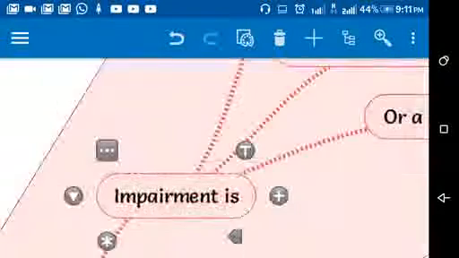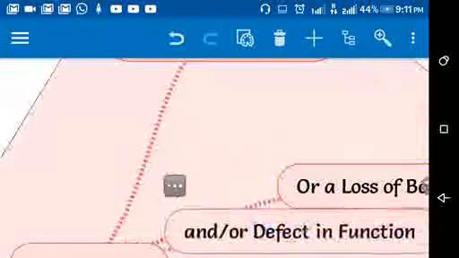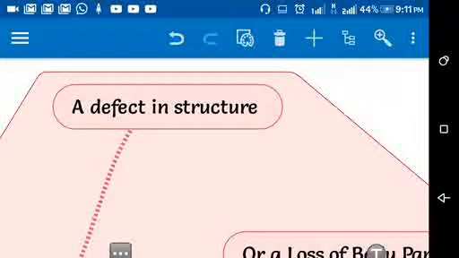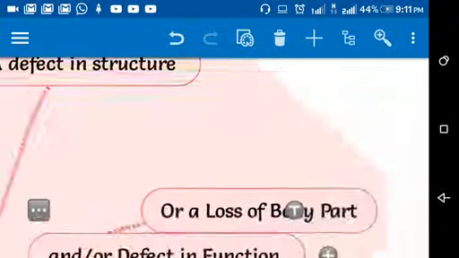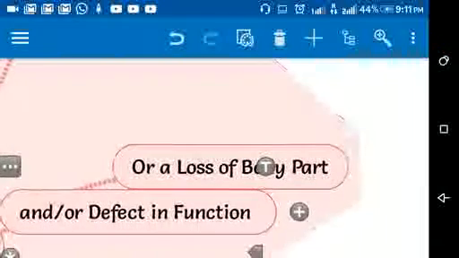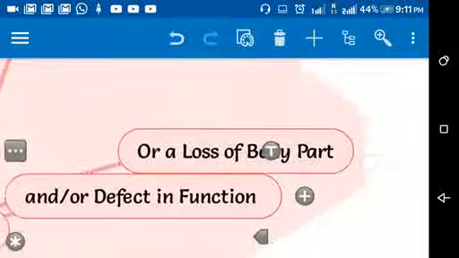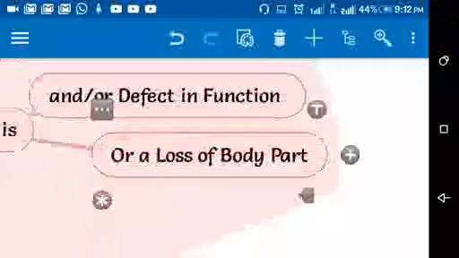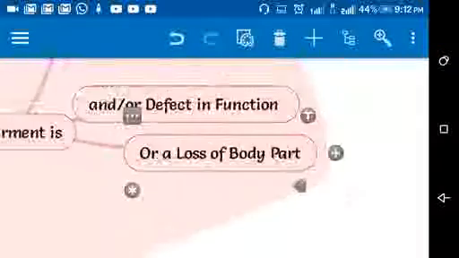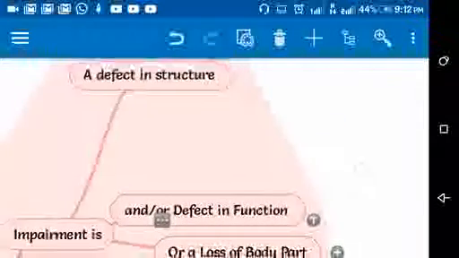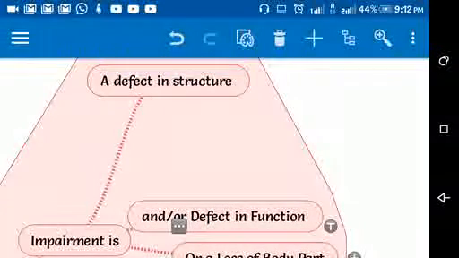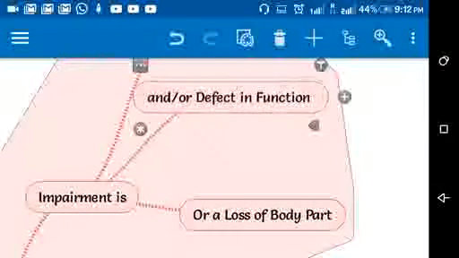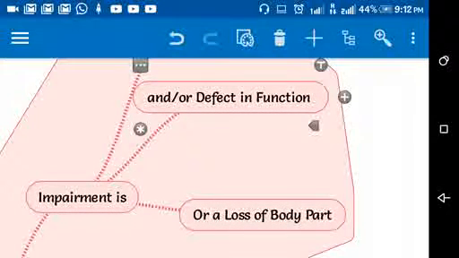So what is impairment? Impairment is a defect in structure and or defect in function, or it could be a loss of body part.